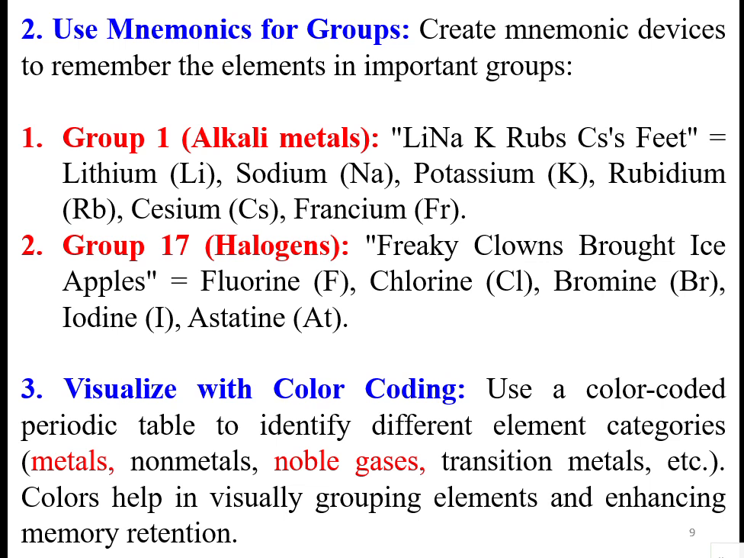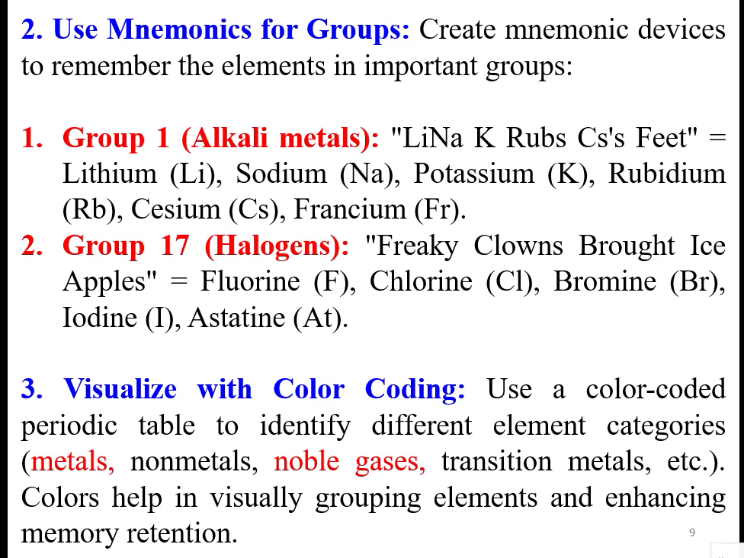You can call group 1 the alkali metals. What is the shortcut form? Li Na K Rb Cs Fr. This is the shortcut for group 1 elements that we can easily remember. Li stands for lithium, Na for sodium, K for potassium, Rb for rubidium, Cs for cesium, and Fr for francium.